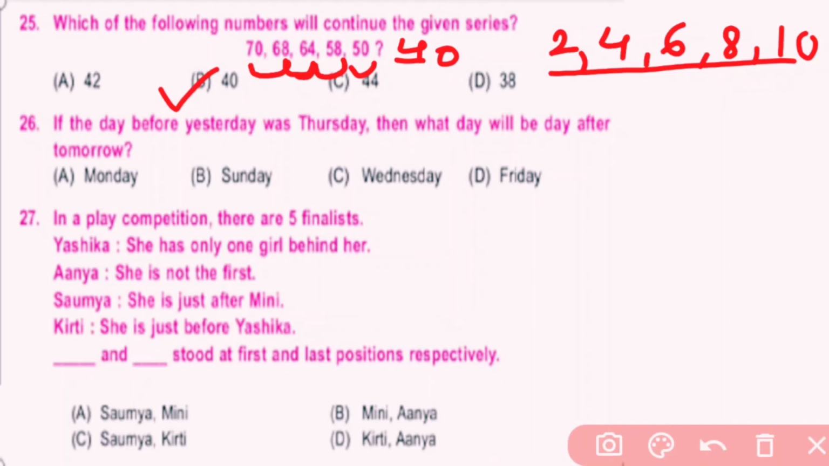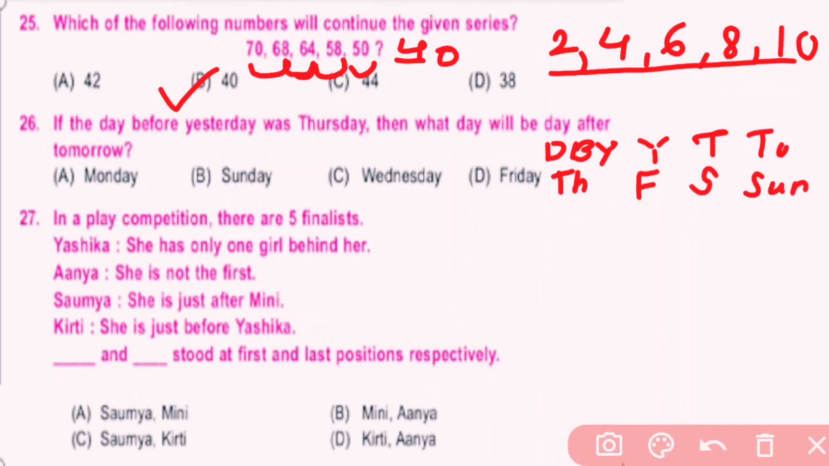Question number 26. If the day before yesterday was Thursday, then what day will be the day after tomorrow? The day before yesterday was Thursday. Then yesterday was Friday. Then today is Saturday. Tomorrow will be Sunday. And the day after tomorrow will be Monday. So A is the correct answer.